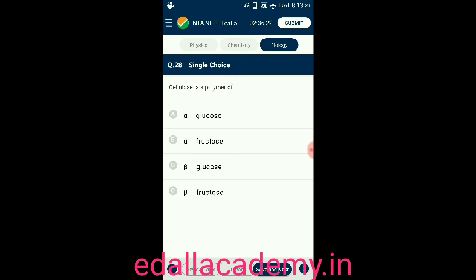Question number 28. Cellulose is a polymer of either alpha glucose, alpha fructose, beta glucose, or beta fructose. So the correct one is beta glucose. Cellulose is the polymer of beta glucose. Question number 29. Which of the following is an edible fungi? Here four fungi are given: Mucor, Penicillium, Agaricus, Rhizopus. Agaricus is an edible fungi. It is commonly used. So the correct option is C.